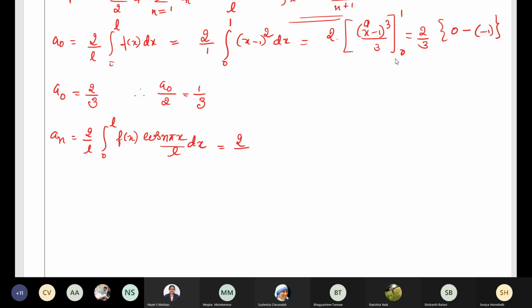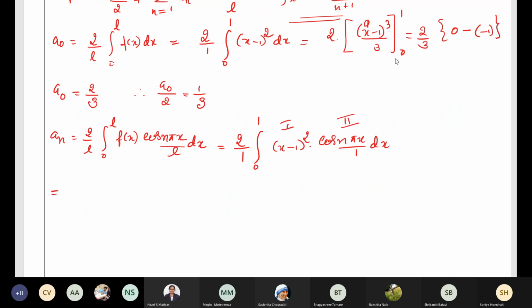So 2 by L, L value is 1, integral 0 to 1, f of x is what? x minus 1 whole square into cos n pi x divided by L into dx. Let us take x minus 1 whole square as the first term, cos n pi x by L as the second term, and L value is 1. So it will be n pi x by 1.